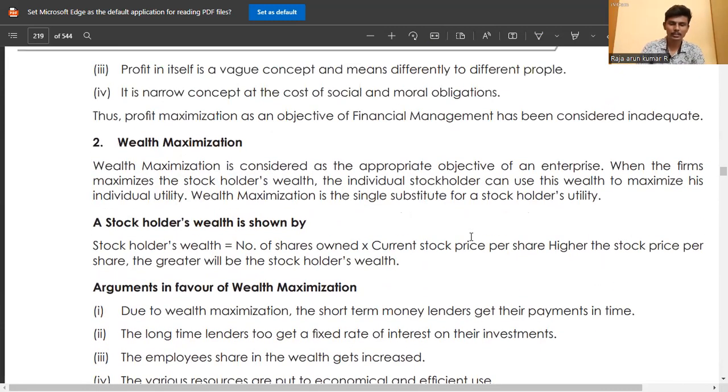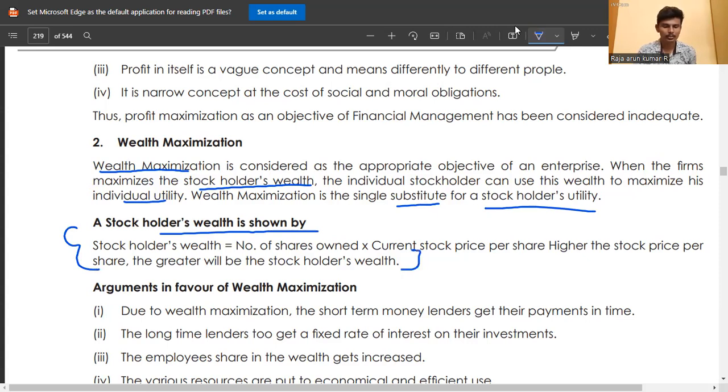Wealth maximization. Wealth maximization is concerned with the appropriate objective of an enterprise. When the firm maximizes the stockholders' wealth, the individual stockholder can use this wealth to maximize his individual utilities. Wealth maximization is the single substitute for a stockholder's utilities. A stockholder's wealth is shown by a formula. Just see the formula.